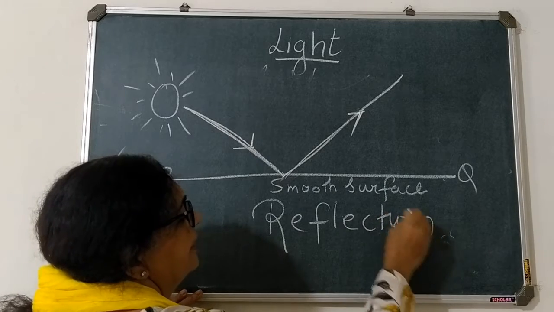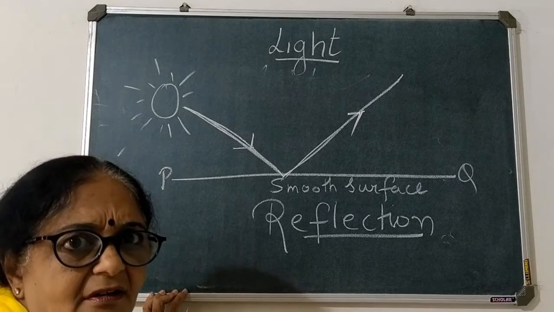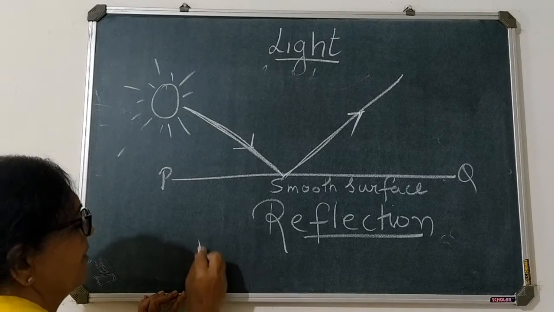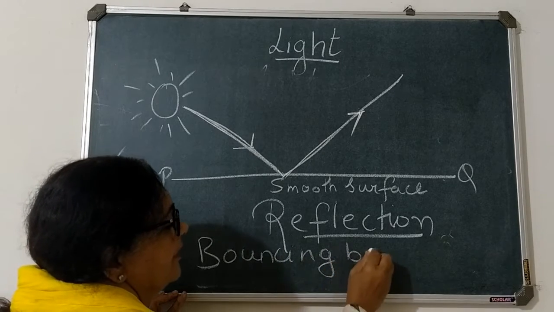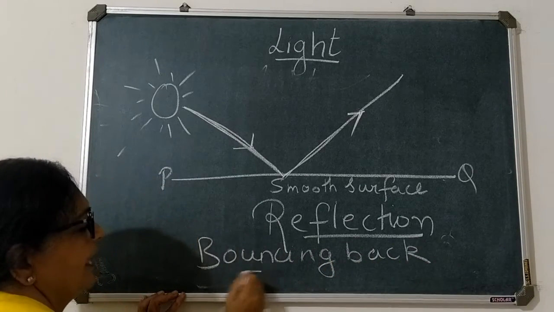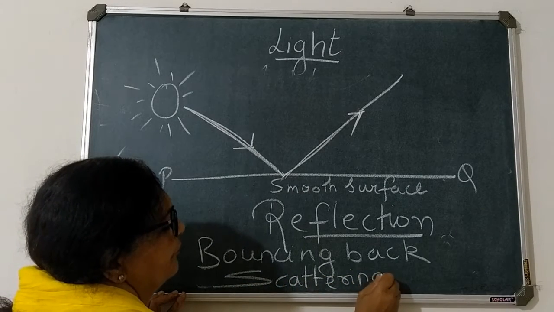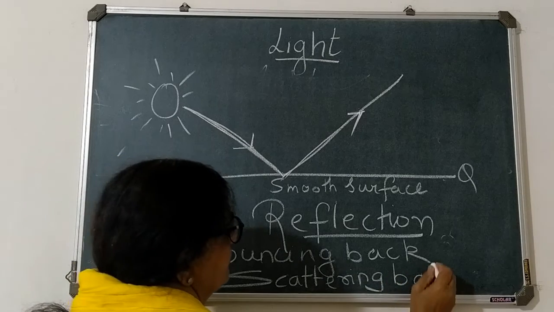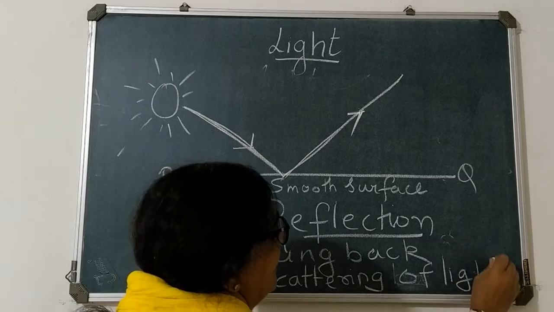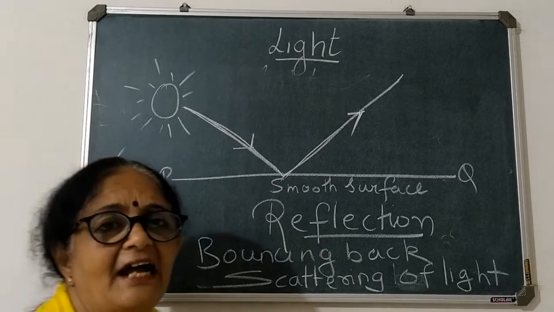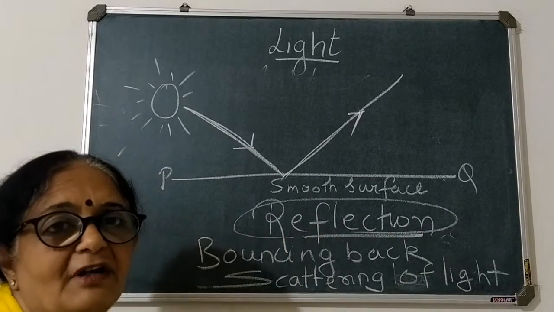Reflection means, in simple words, you can say, one or two words are used for it. You can say bouncing back of light, or you can also call it as scattering of light. Okay, bouncing back of light, or you may call it as scattering of light. So that is how you define reflection.